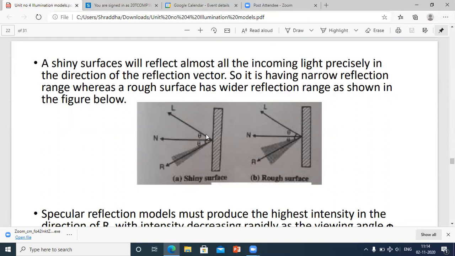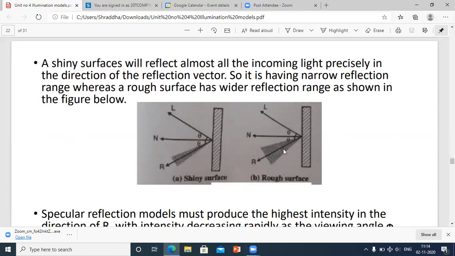As soon as the light hits the surface, the reflection takes place immediately because the surface is shiny. In figure B, if the surface is rough, the light will fall and be reflected over a wider range. You can see this difference. In the reflection, this R part, the light that is reflected is a bit narrow.